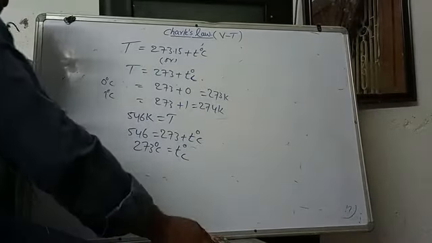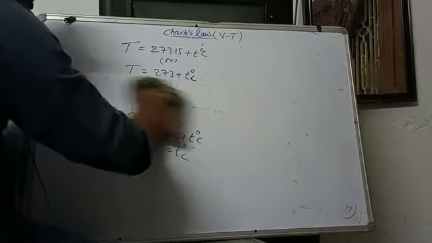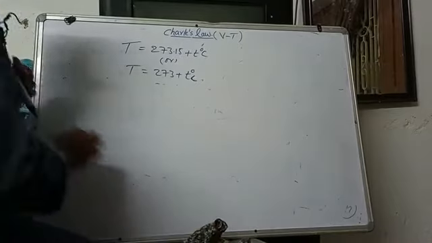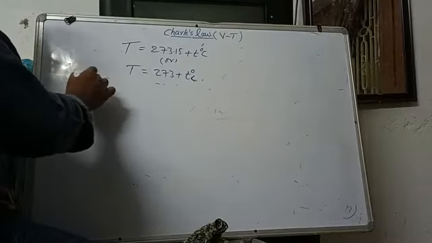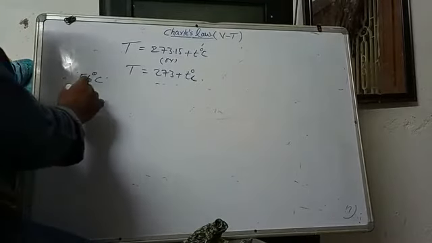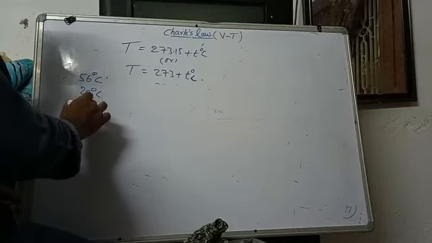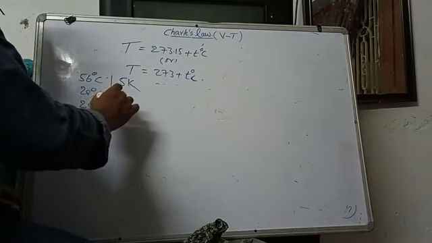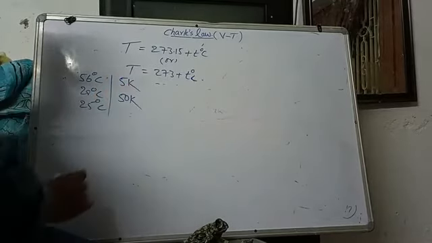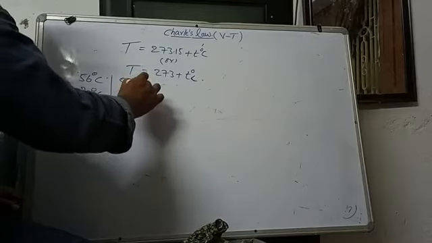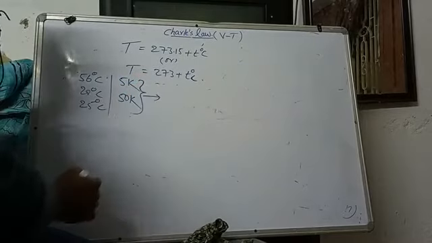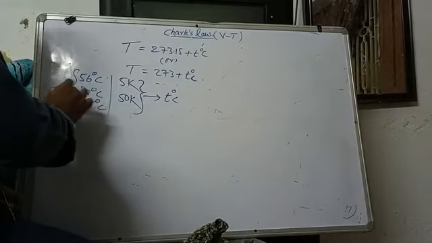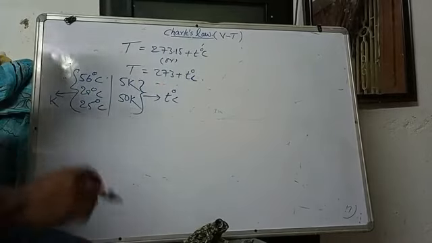Once you practice, I will give some Celsius temperatures and Kelvin temperatures: 56 Celsius, 28 degrees Celsius, 25 degrees Celsius, 5 Kelvin, 50 Kelvin. It will be right in terms of the Celsius scale, and it will be right in terms of the Kelvin scale.